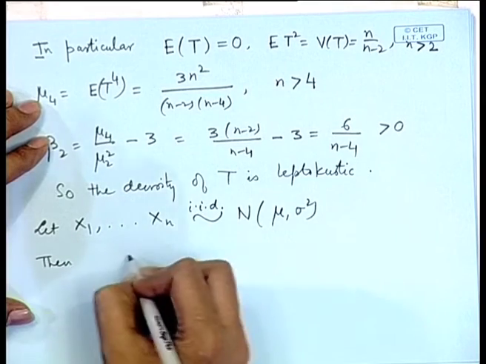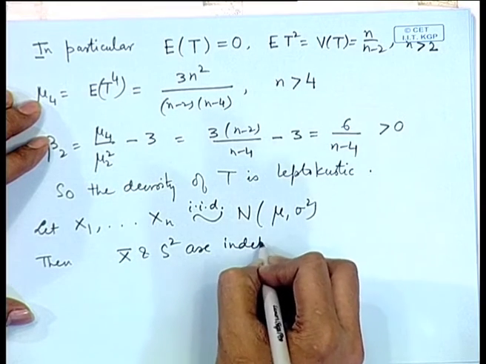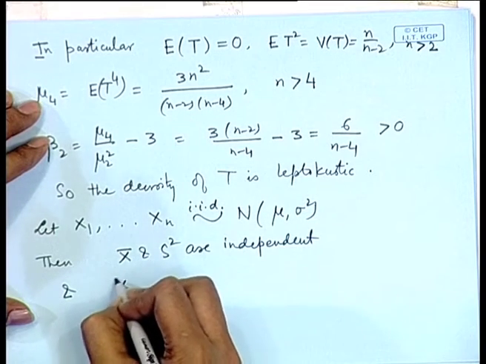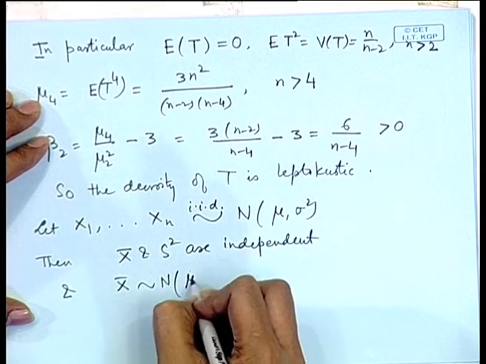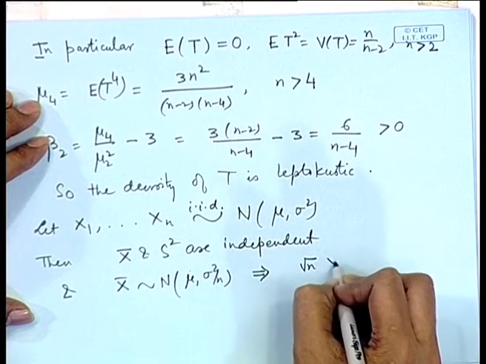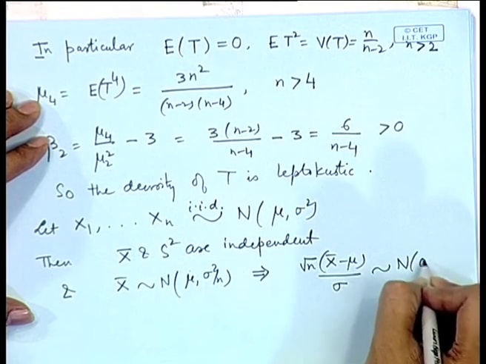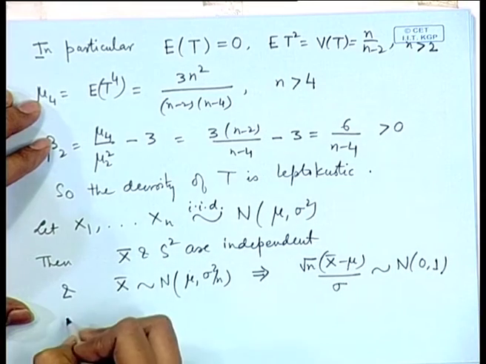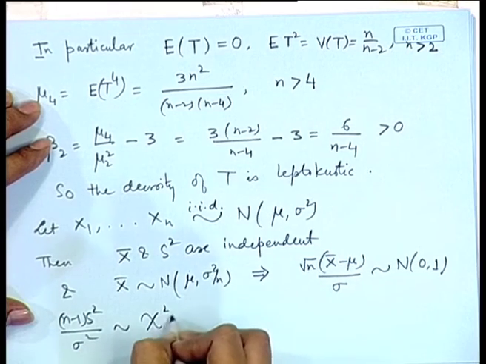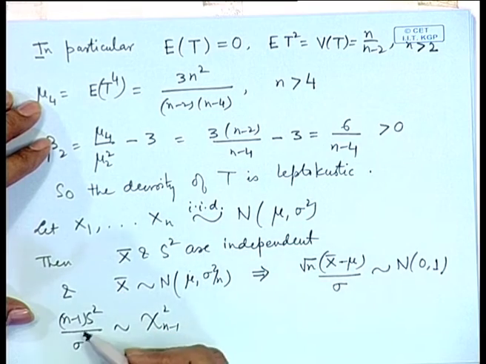then x bar and s square are independent, that we proved, and what are the distributions? X bar follows normal mu sigma square by n. This means that I can consider root n x bar minus mu by sigma, and this will follow normal 0 1. N minus 1 s square by sigma square follows chi square on n minus 1 degrees of freedom, and this variable and this variable is independent.